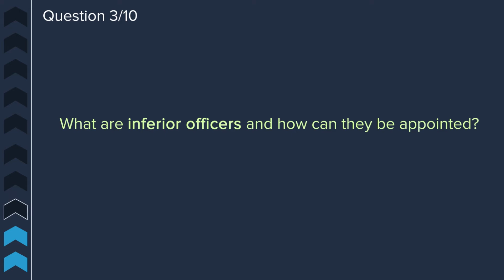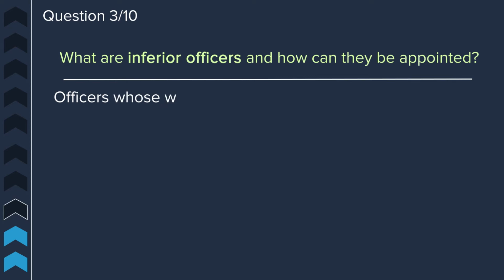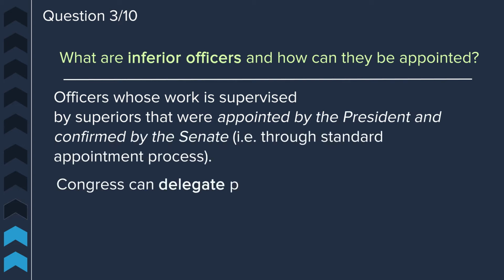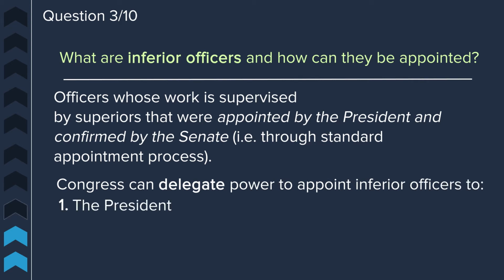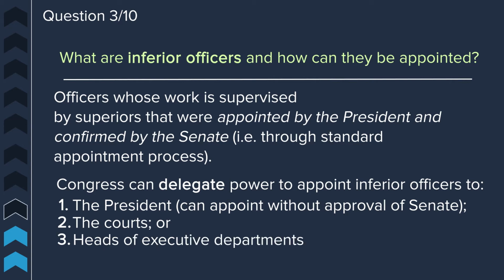Question 3. What are inferior officers, and how can they be appointed? Inferior officers are officers whose work is supervised by superiors that were appointed by the president and confirmed by the Senate. Congress can delegate power to appoint inferior officers to either the president, who can then appoint them without the approval of the Senate, to the courts, or to heads of executive departments.